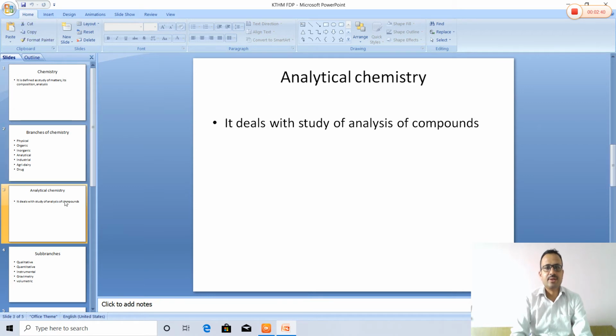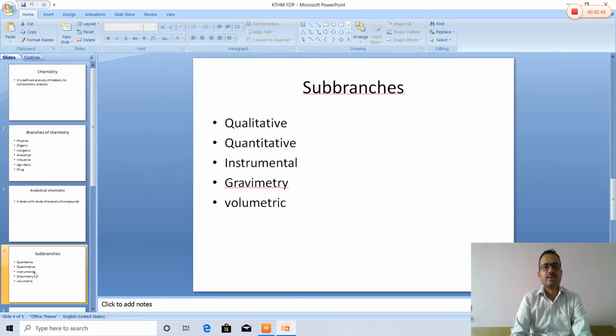The next slide is connected with analytical chemistry. It deals with the analysis of compounds. As we see, there are different sub-branches of analytical chemistry. In the qualitative approach of analytical chemistry, which element is present in a particular sample can be studied under qualitative analysis. In quantitative analysis, how much amount is present in a particular sample can be studied.